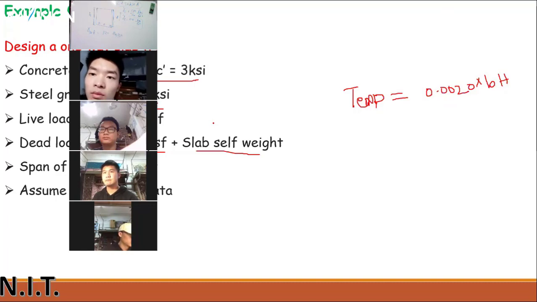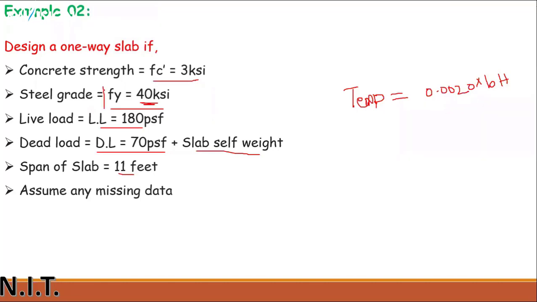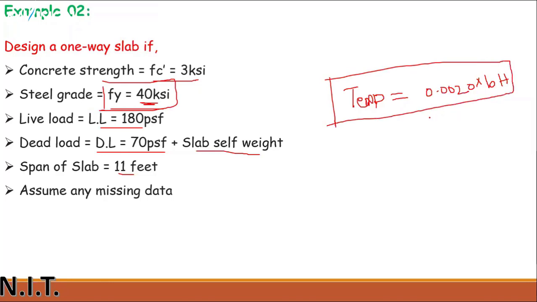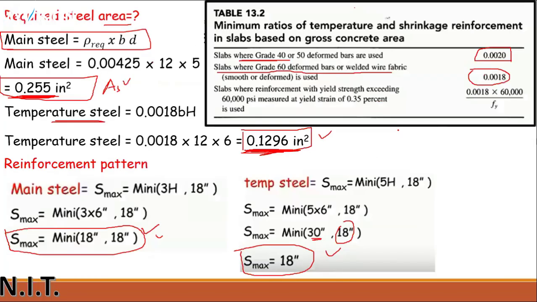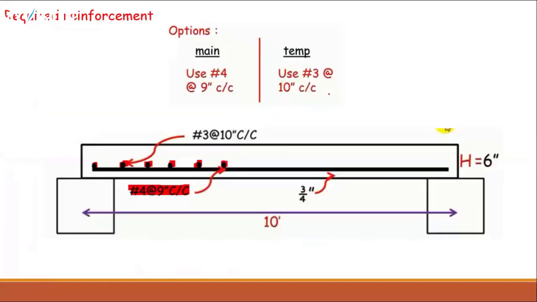Only one thing will be changed: when you are solving the numerical for 40 grade steel, the temperature steel formula will be changed. In the previous question we solved it by 0.0018 bh, but over here it is 0.0020 bh. Can you see here? For 60 grade steel it is 0.0018, and for 40 grade and 50 grade steel you have to use 0.0020. Clear?